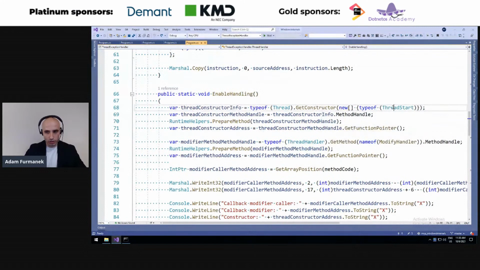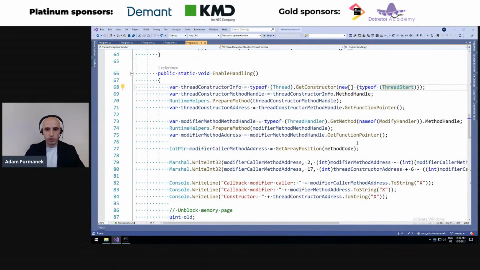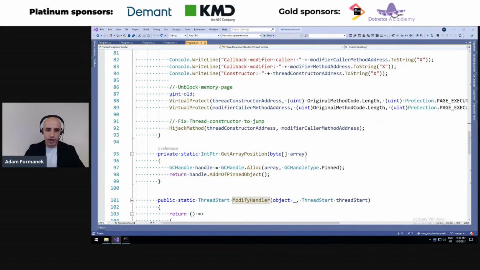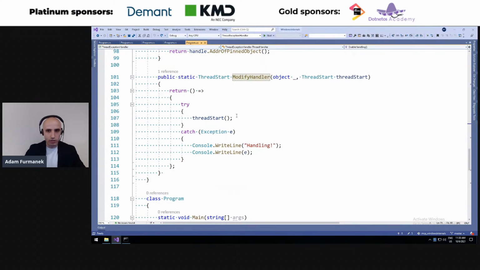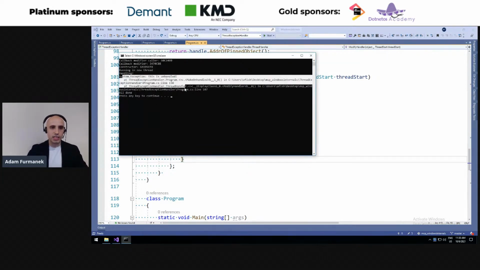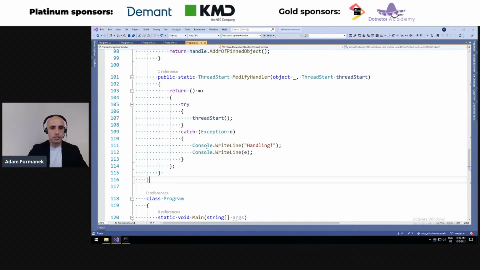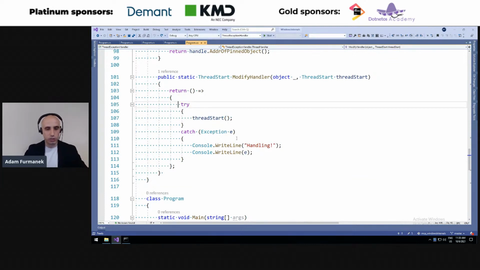So we get the original constructor of ThreadStart, and then we modify this code to call our custom ThreadStart constructor, which will get the original ThreadStart and execute it in a try-catch block. Once we do it this way, you can see that the exception has been thrown, but it was handled and printed out gracefully because we handle this thread constructor with our custom try-catch block. And we do it completely separately. It's completely external to all the code which uses regular threads, because we modify the thread constructor in place by hijacking machine code.